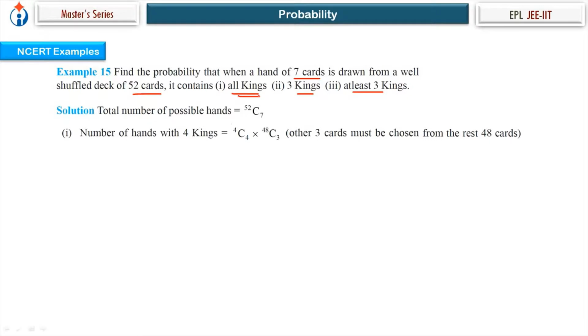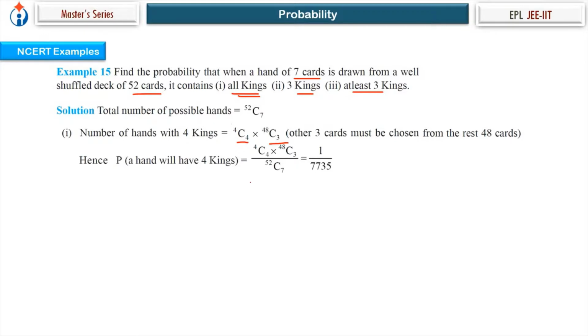Now out of these 7, the event is all kings are there. Means 4C4 is the number of ways we can select 4 kings out of 4. And the rest 3 cards can be any 3 cards out of the other left 48 cards. So 48C3. So for the occurrence of the event, 7 cards contain all kings, is 4C4 into 48C3.